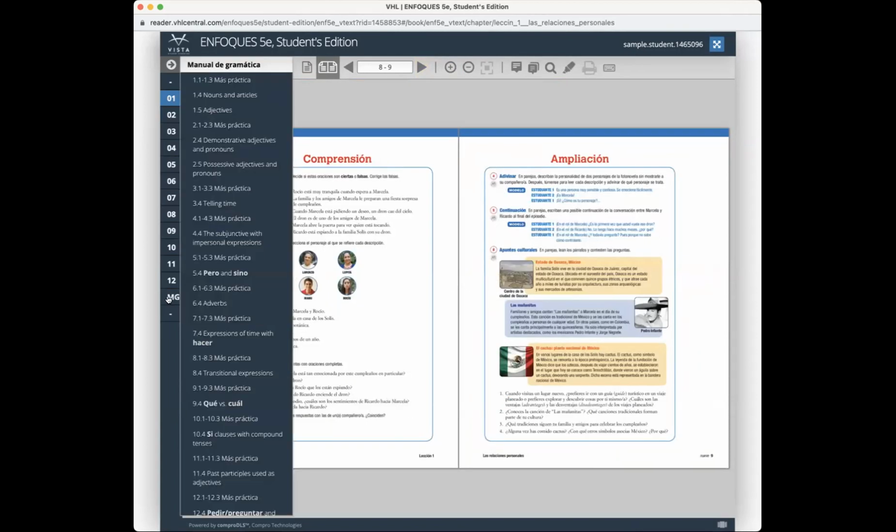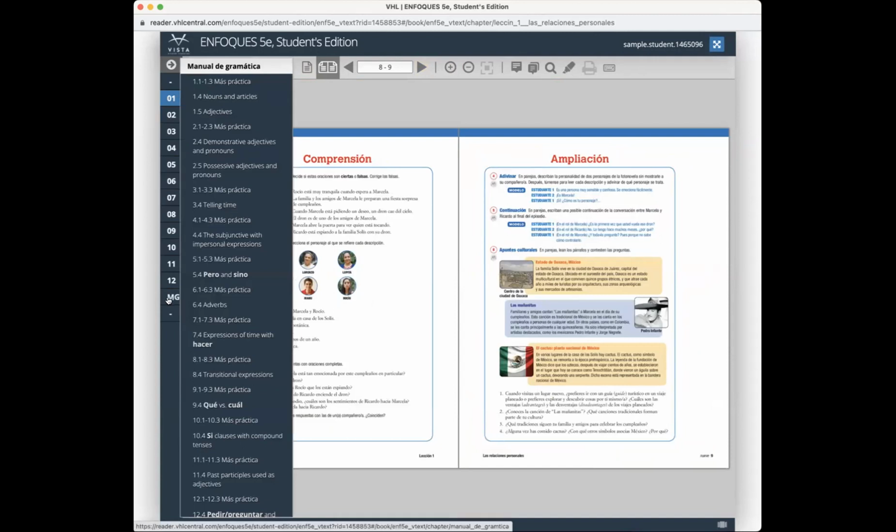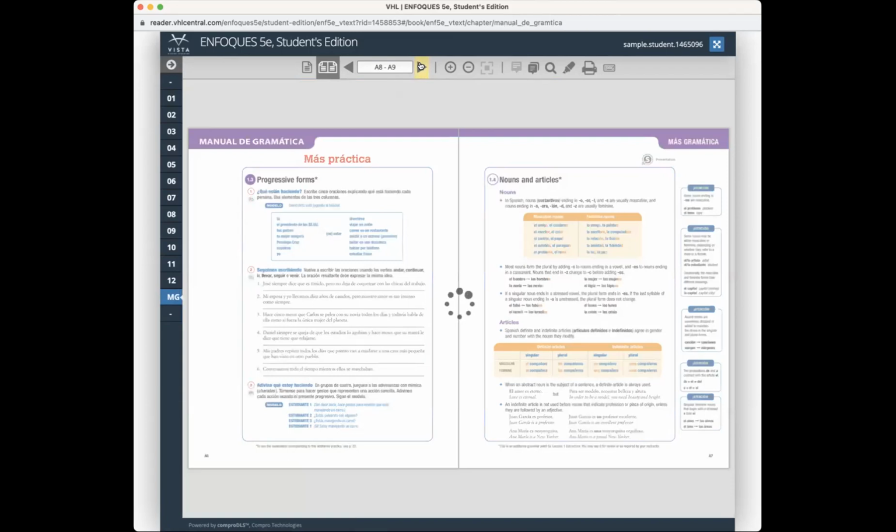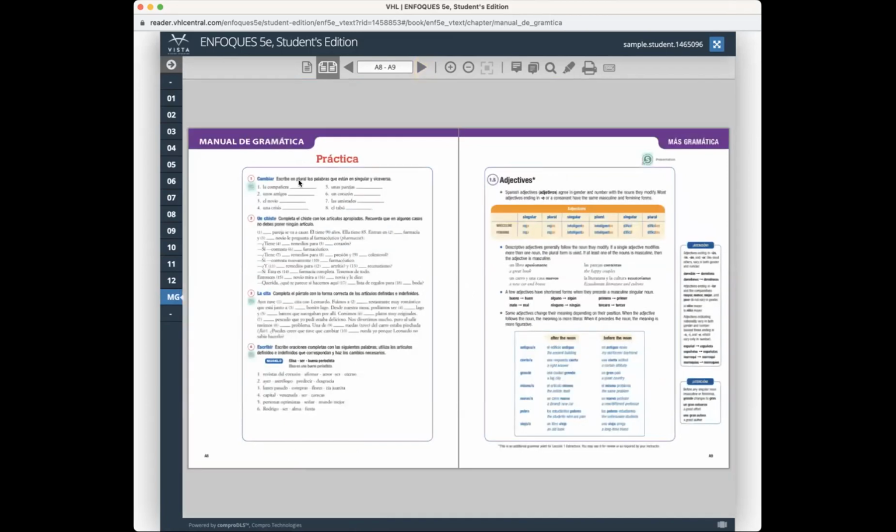So that's it. On the MG, which is the Manual de Gramática, here you have another section with other explanations. Let me see. Nouns and articles. If I click there, see on the right side how the nouns are formed in Spanish. So these sections are just for reference. They include additional exercises as well, but I haven't chosen anything from there, okay?